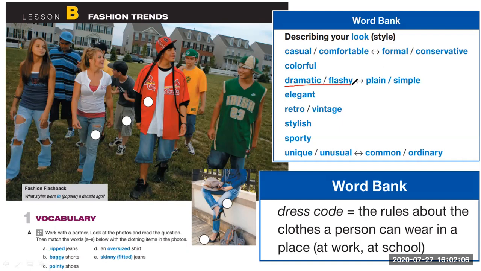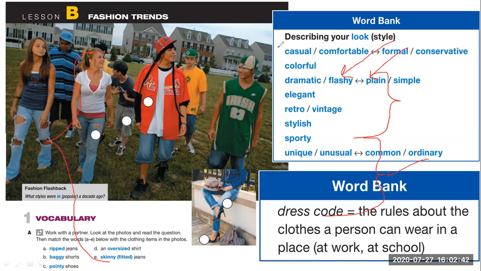You can avoid looking at that person because it's too obvious that the person is wearing something that is not normal. Okay, in the opposite here we have plain and simple. We normally dress plain and simple: jeans, t-shirt, shirts, a dress. But when you say dramatic and flashy, it's like Lady Gaga. She likes to wear flashy clothes to get the attention of other people. Okay,